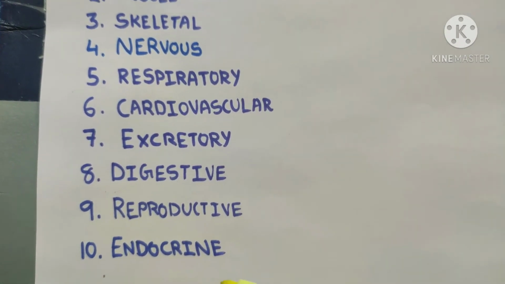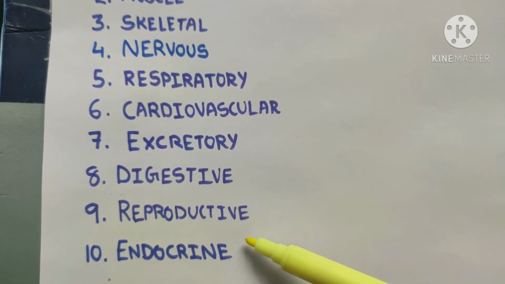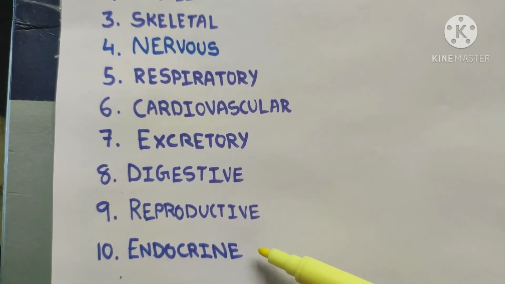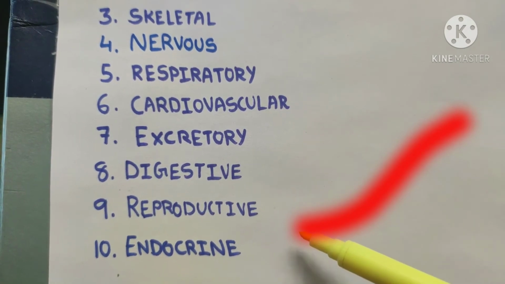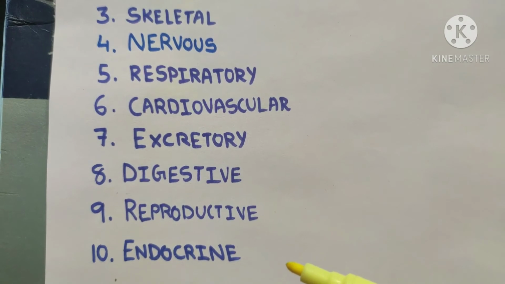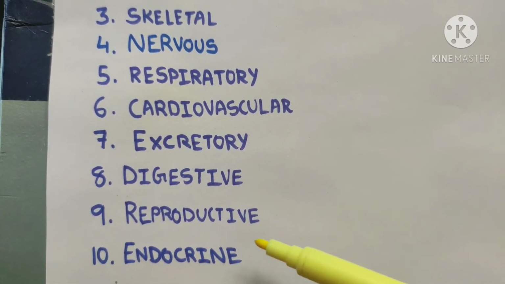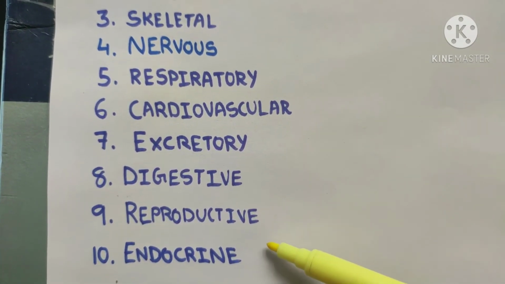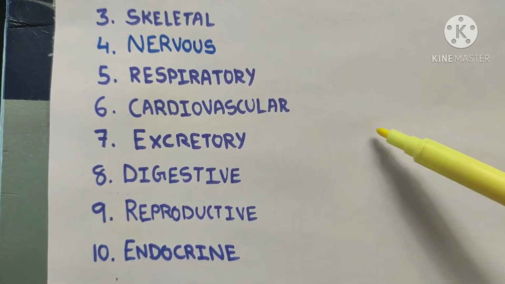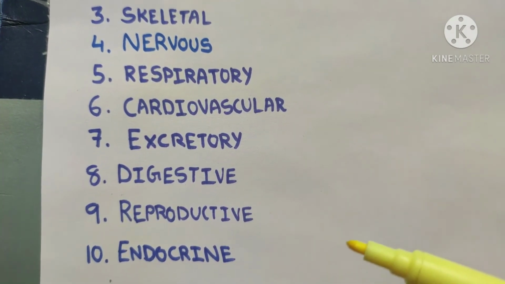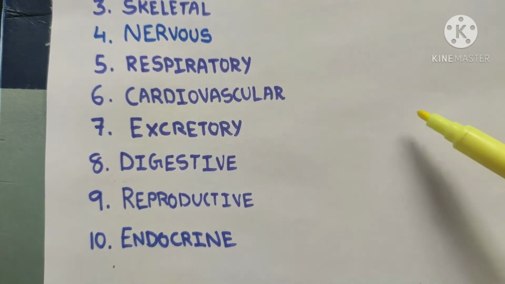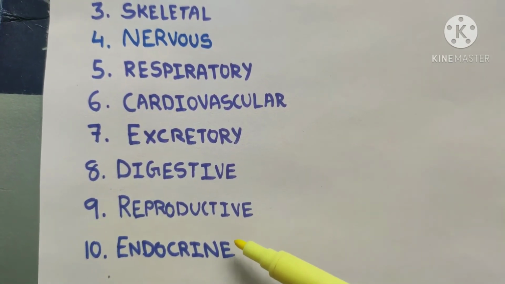Now let's talk about the endocrine system. This is the system whose secretions are poured into the blood, and these secretions are known as hormones. There are certain organs which are completely endocrine in nature. Examples are the pituitary gland, pineal gland, thyroid gland and parathyroid gland. There are organs which have some other function, but a group of cells in them have endocrine nature.